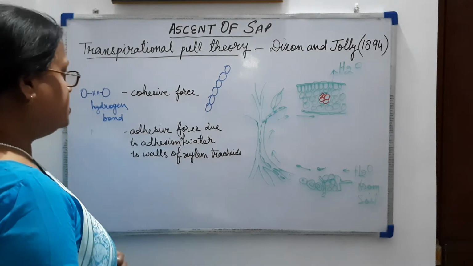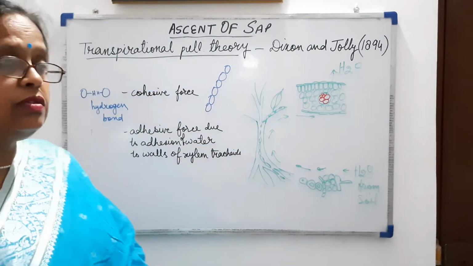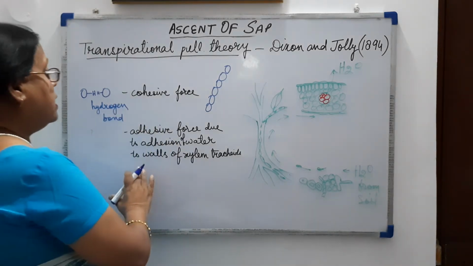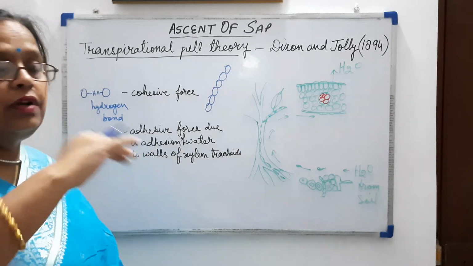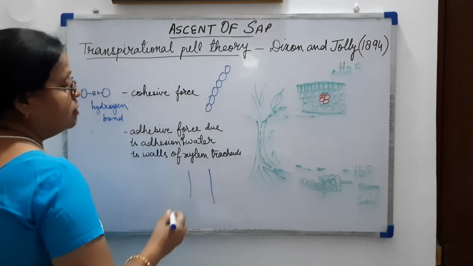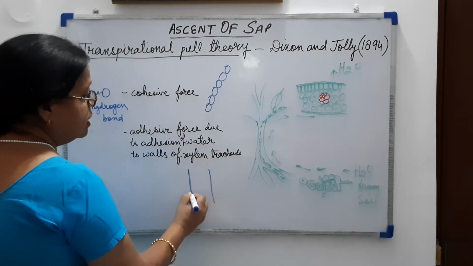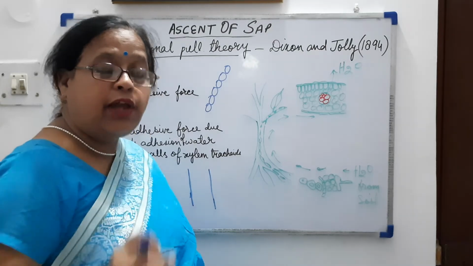Then another force is the adhesive force of the water molecules, due to attachment of water molecules to the walls of xylem tracheates. So suppose these are the walls of xylem tracheates, having very narrow lumen.